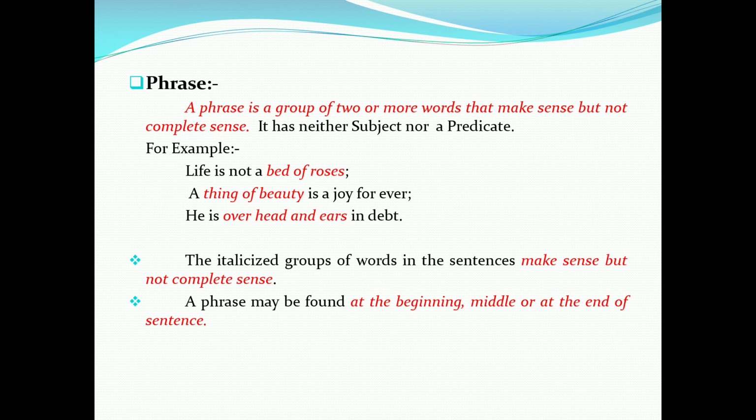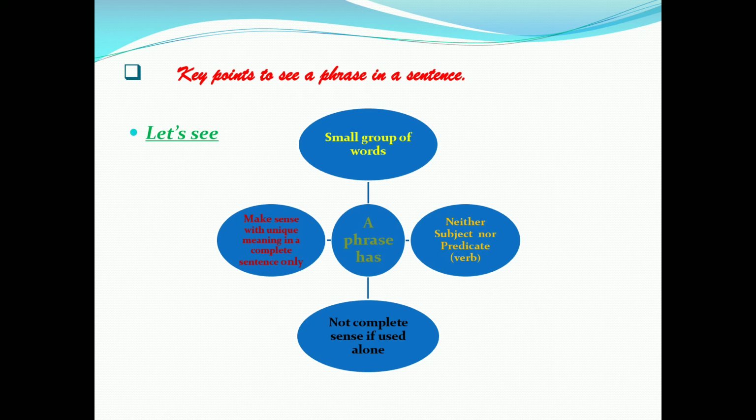Let's see. A phrase has, first one, a small group of words. Another thing we see, neither subject nor predicate. Third thing we see, not complete sense if used alone. And the last one we see, it makes sense with a unique meaning in a complete sentence only.